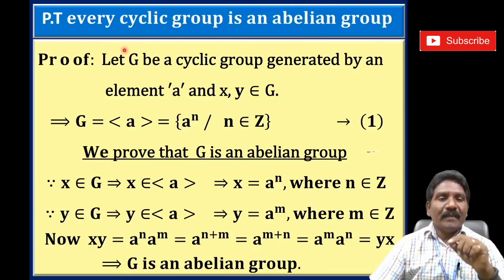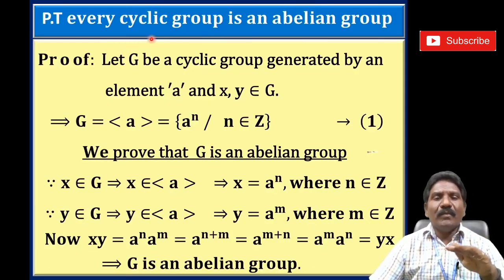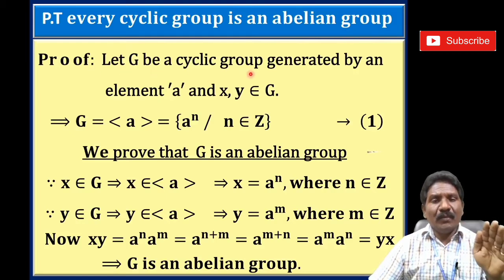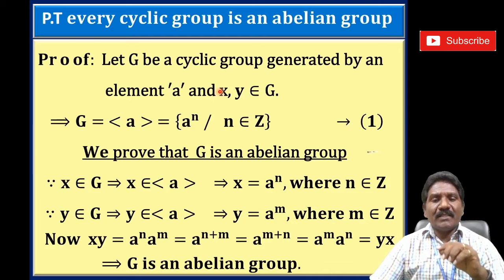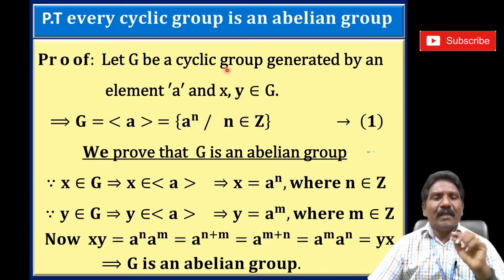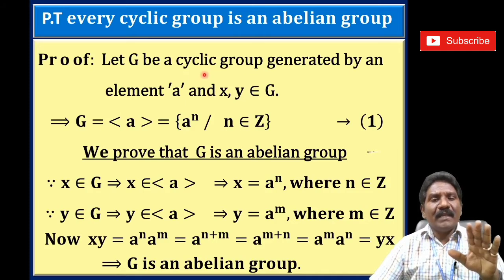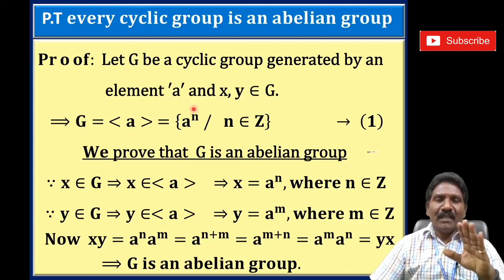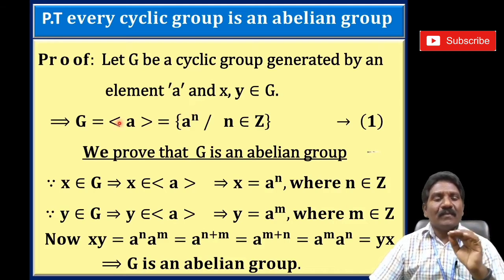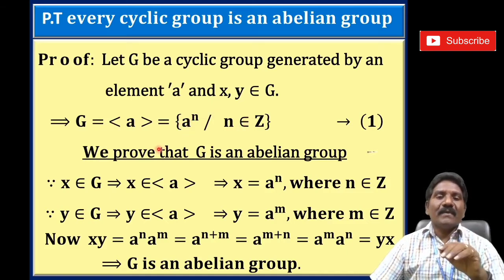Very important theorem: every cyclic group is an abelian group. Proof: let G be a cyclic group with generator a, and x and y are two elements in G. Since G is a cyclic group, every element of G can be expressed as some integral power of a single element. That single element is known as a generator. That is, G is equal to the set of a^n such that n belongs to Z. Now we prove that G is an abelian group.